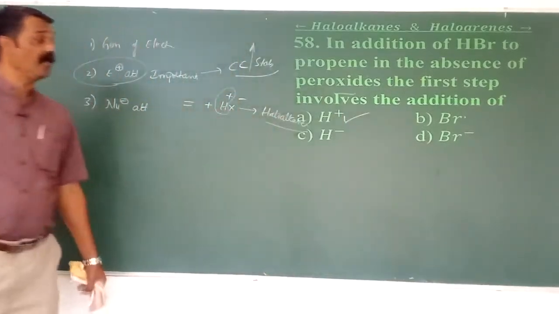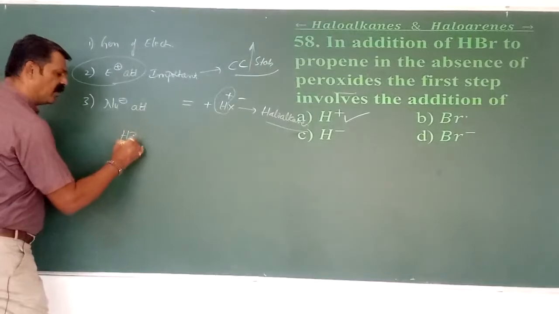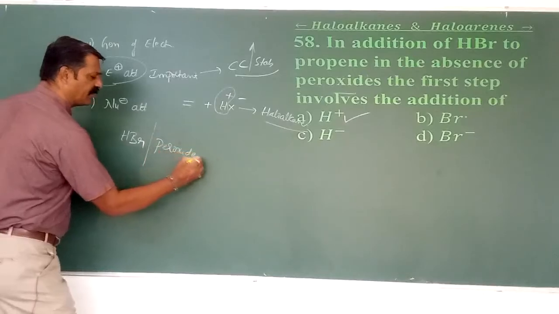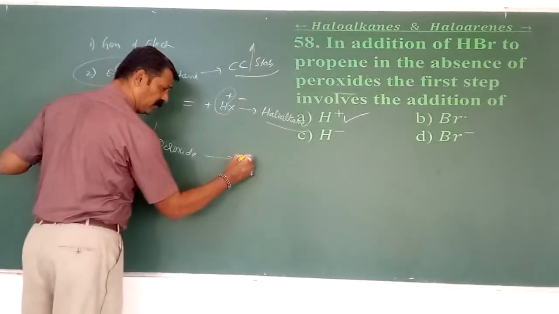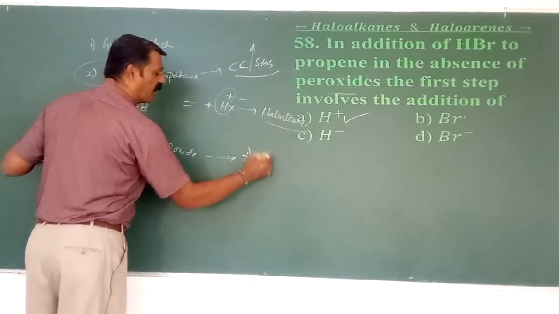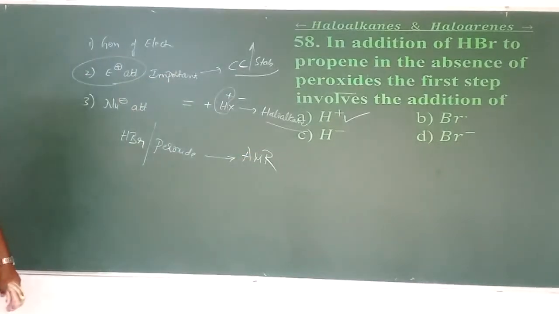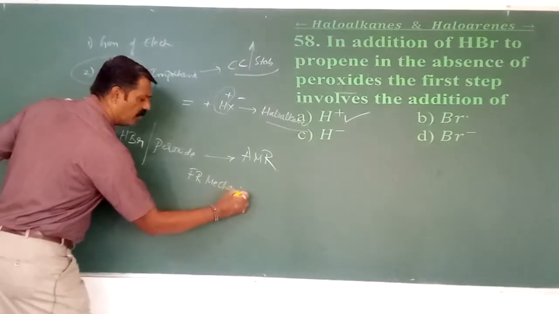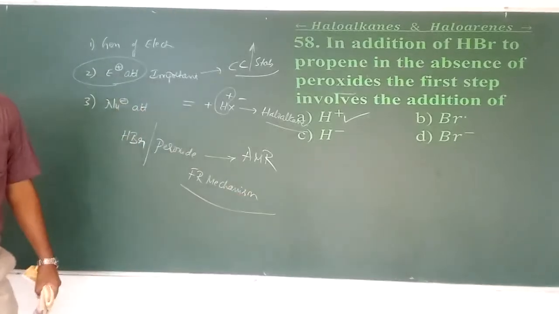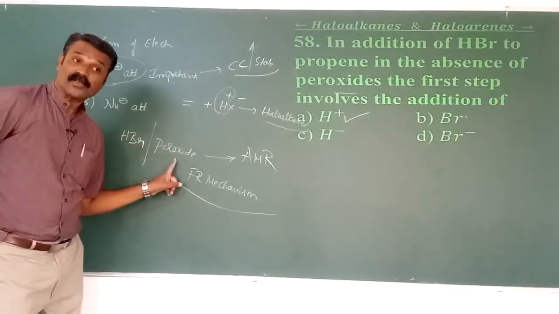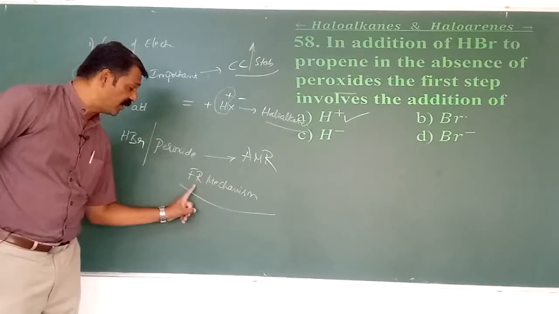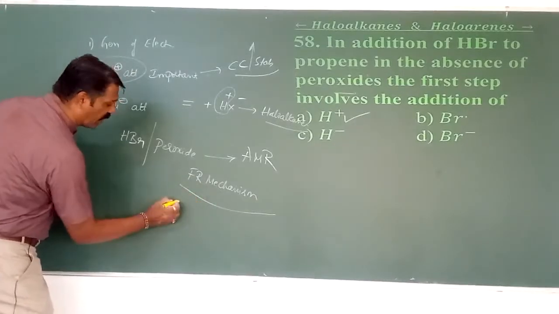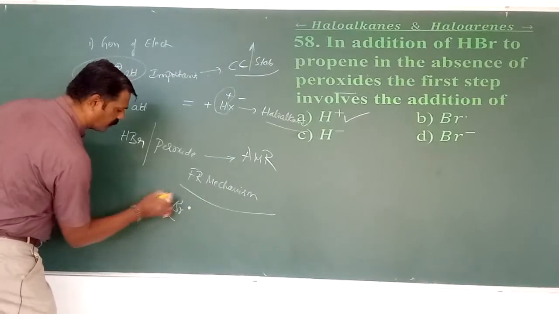Okay. Suppose HBr is in the presence of a peroxide. Here it is called AMR, the anti-Markovnikov rule. Here it is done by the free radical mechanism. If peroxide is present with HBr, it undergoes anti-Markovnikov addition. That is why it prefers the free radical mechanism. So here, the free radical that attacks is found to be the Br dot.